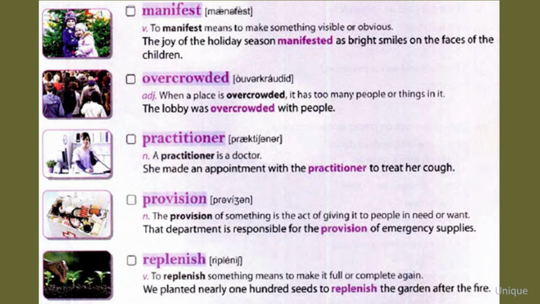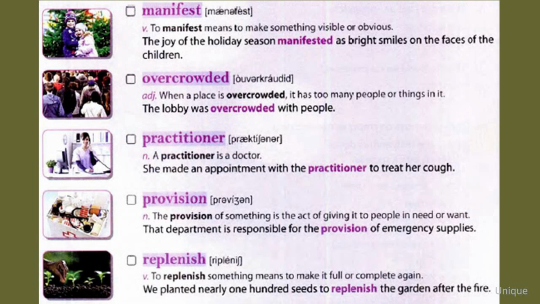Overcrowded. When a place is overcrowded, it has too many people or things in it. The lobby was overcrowded with people. Practitioner. Practitioner is a doctor. She made an appointment with the practitioner to treat her cough.